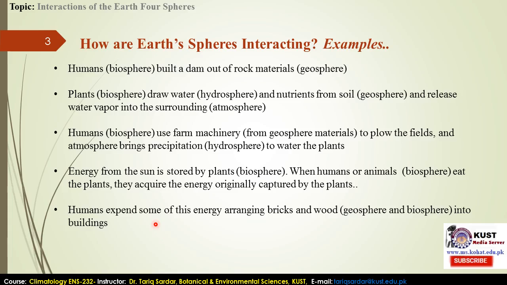How do we humans use this energy for other kinds of activities, in that way through geosphere and biosphere, to live our life, to maintain our life and other kinds of activities.